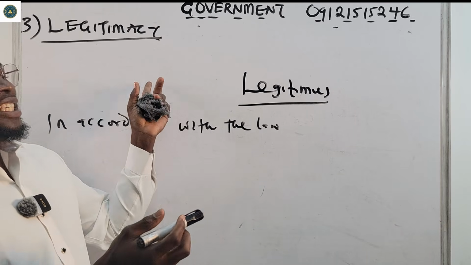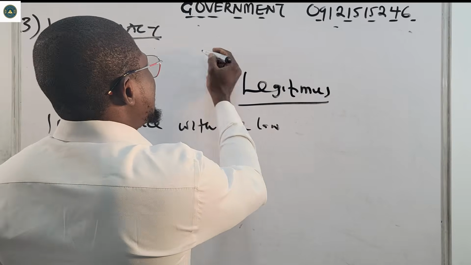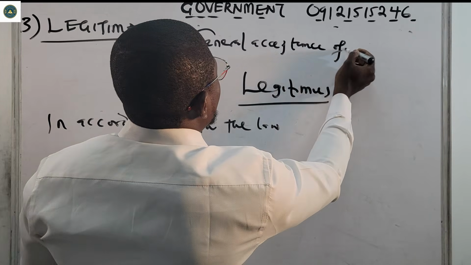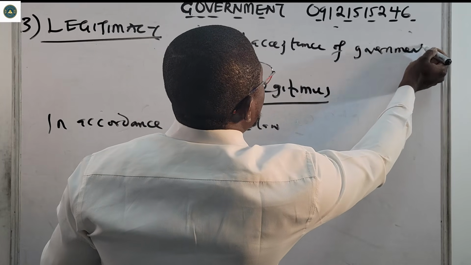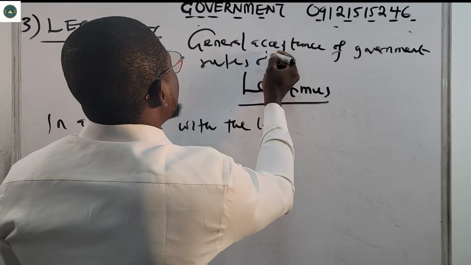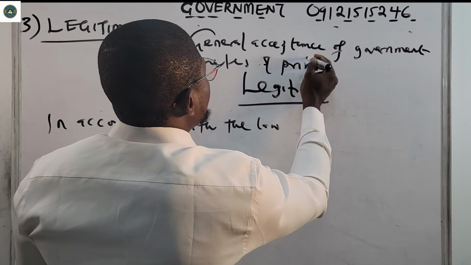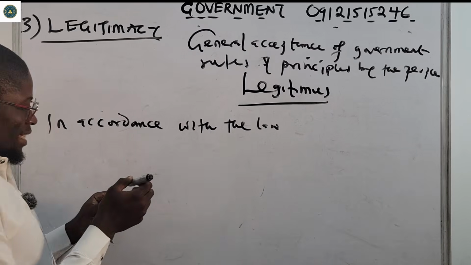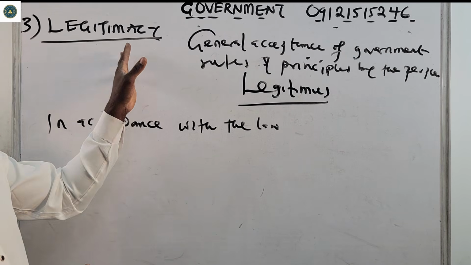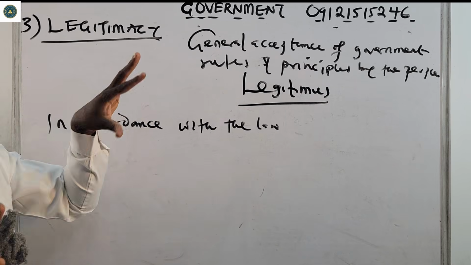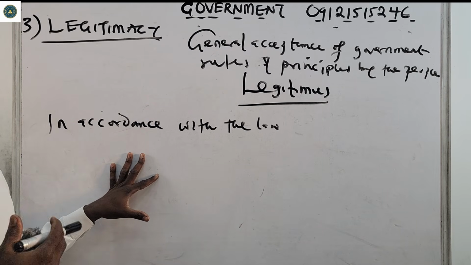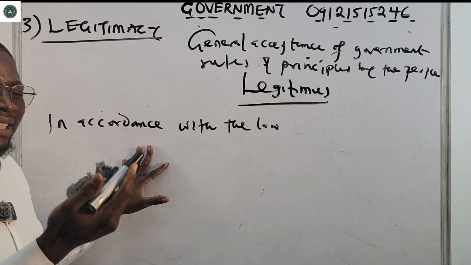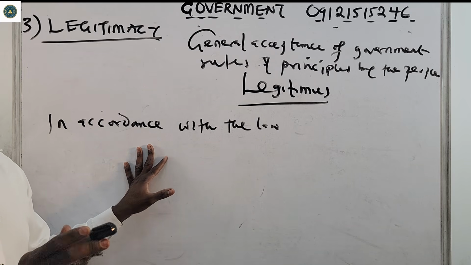So that means legitimacy is talking about the general acceptance of government rules and principles by the people. Legitimacy is described as the general acceptance of government rules and principles by the people, since it is in accordance with the laws of the land, or with the laws of the state.